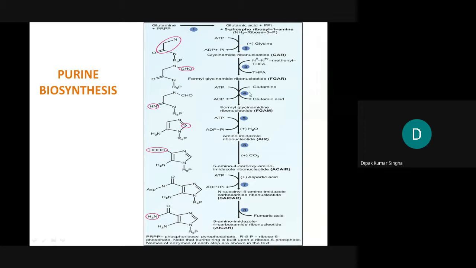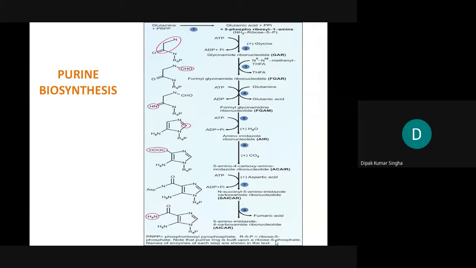Then this glutamate, which is called glutamic acid, and then it is converted to formyl glycinamidine ribonucleotide, and the structure is given here. Only the chain structure is given here. Just to show fast, another ATP will bind with this. They form an amino imidazole ribonucleotide. Then it is called 5-amino 4-carboxylic amino imidazole ribonucleotide. Then another aspartic acid comes in, forming N-succinyl 5-amino imidazole 4-carboxamide ribonucleotide.